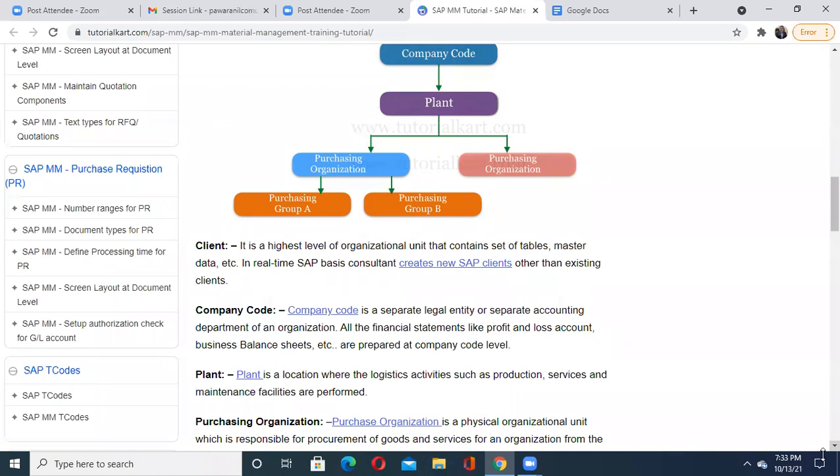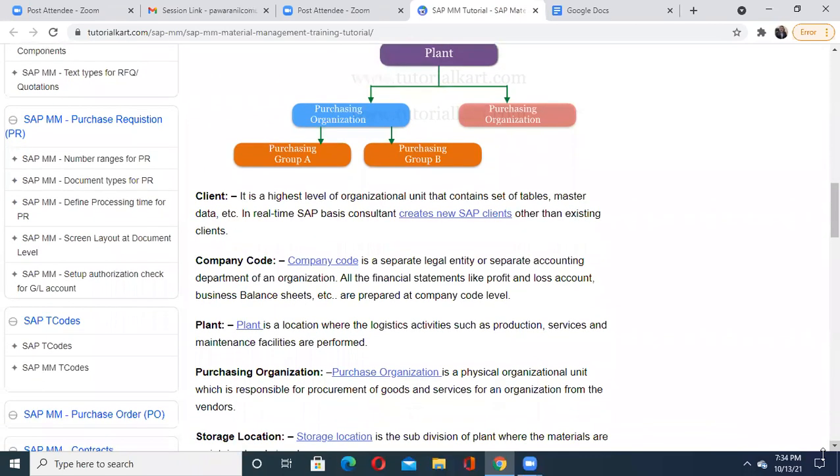It is just like, suppose you are a part of the industry where a lot of such manufacturing processes, service or maintenance things are happening, then I'll say that is a plant. Plant, in other way, you can also take as a location of that company, or location of industry, where everything is happening. Then we have to understand what we mean by the purchasing organization.